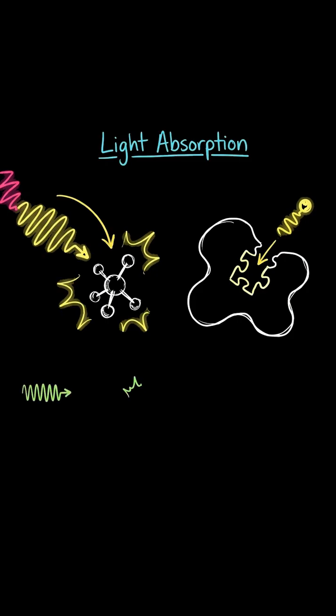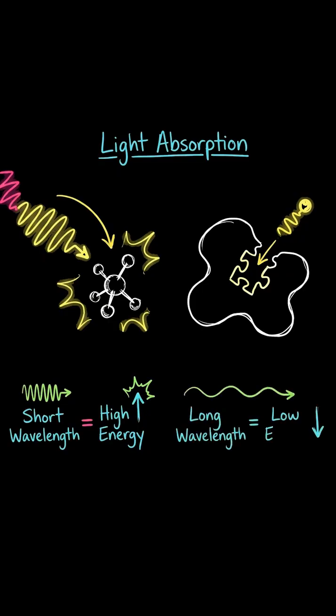The energy of a photon depends on its wavelength. Short wavelengths, like ultraviolet, carry high energy. Long wavelengths, like infrared, carry lower energy. That relationship is captured by the equation E equals h nu, or equivalently, hc over lambda. You do not need the numbers here. The only thing that matters is the trend. Shorter wavelength means more energy.